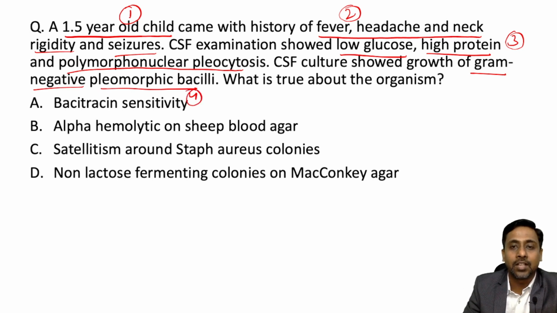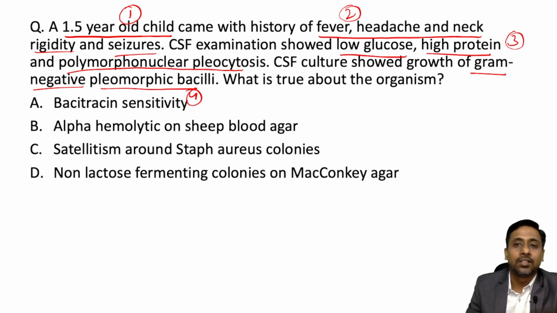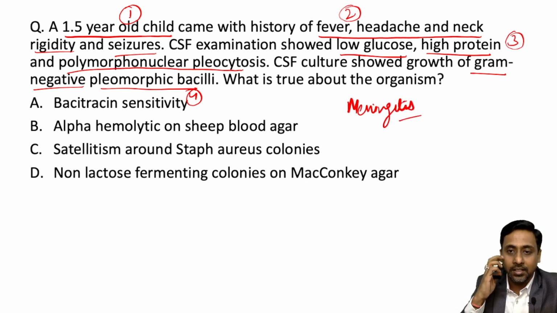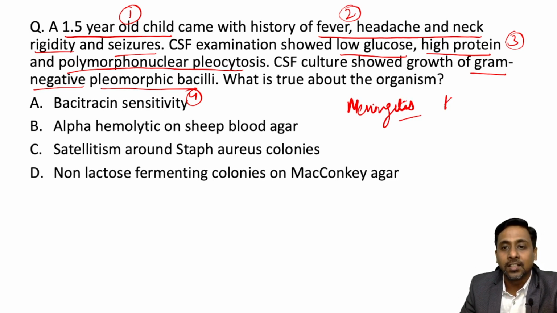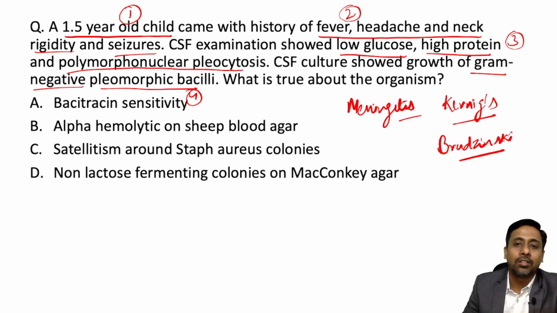So first let's start with the symptom. This fever, headache and neck rigidity and seizures, the symptoms are of which disease? It is of meningitis. Okay, the symptom belongs to meningitis. Instead of mentioning the symptom, they would have mentioned the signs such as Kernig sign or Brudzinski sign. So now the case is of meningitis.